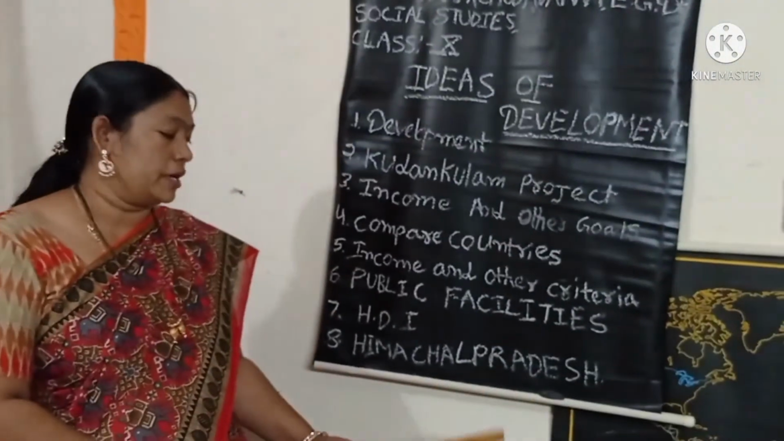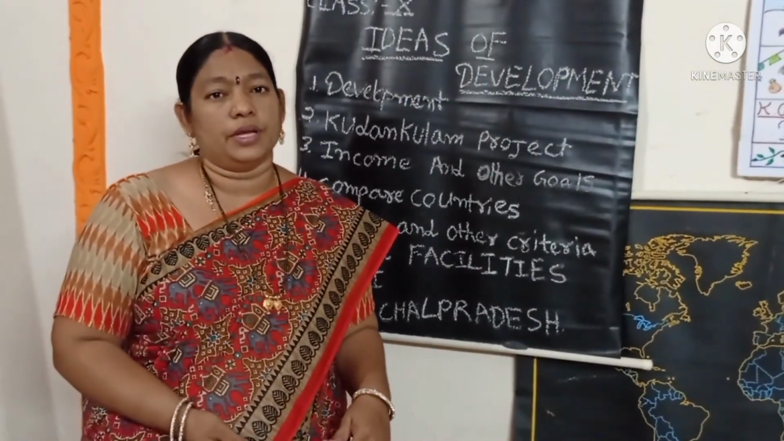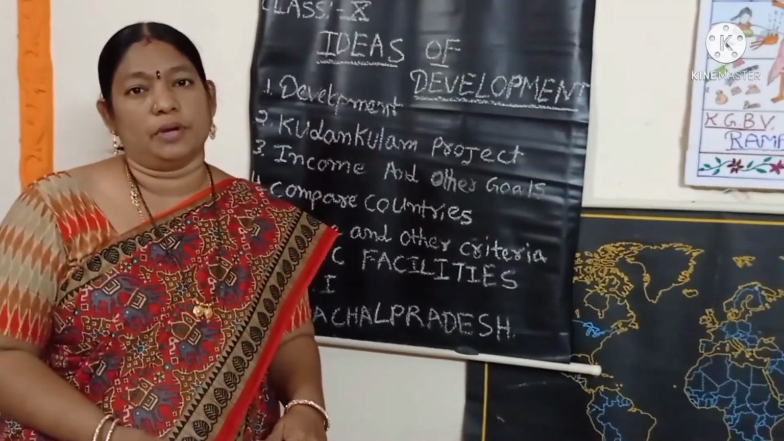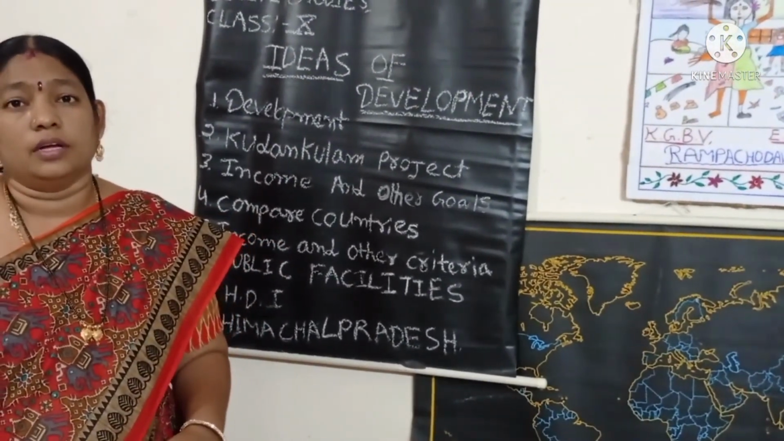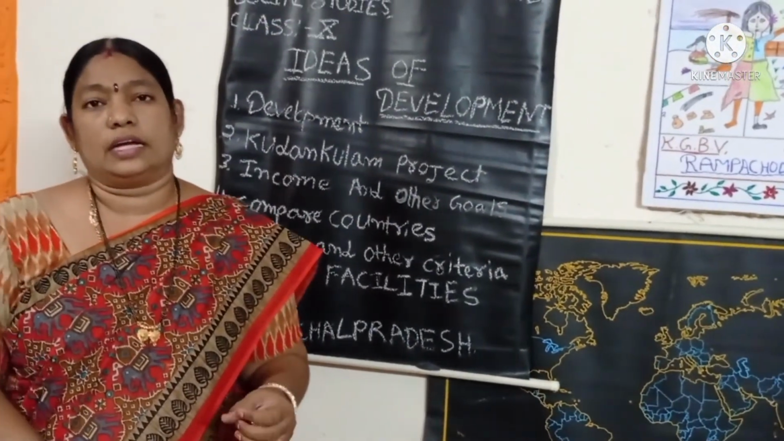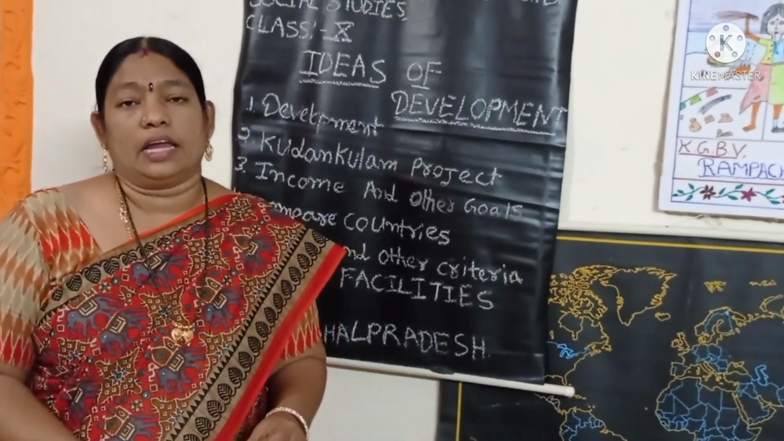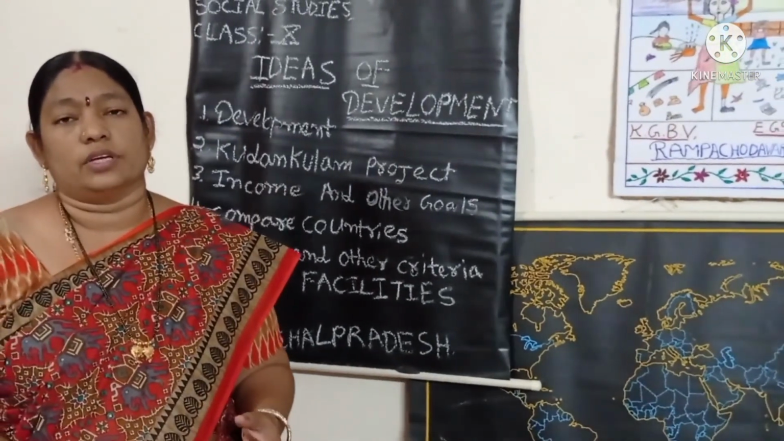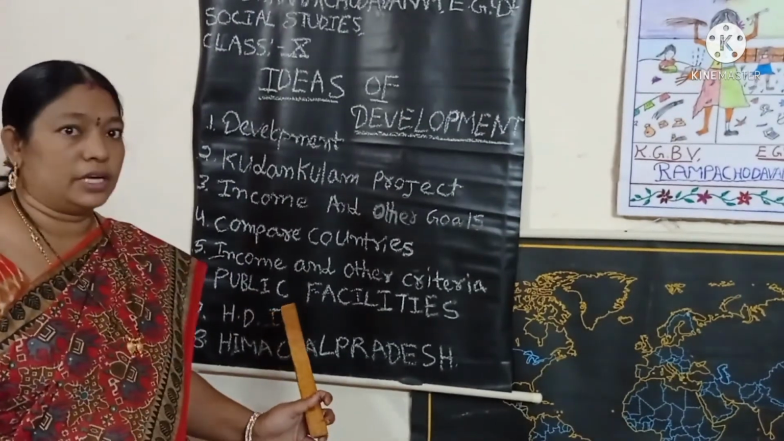Friends, the next topic is HDI. What is meant by HDI? Human Development Index. Another name is HDR, Human Development Report. This Human Development Index or report tells us not only about a state's or country's income, but also per capita income, life expectancy rate, attendance rate, and life at birth. All of these things tell us about HDI.